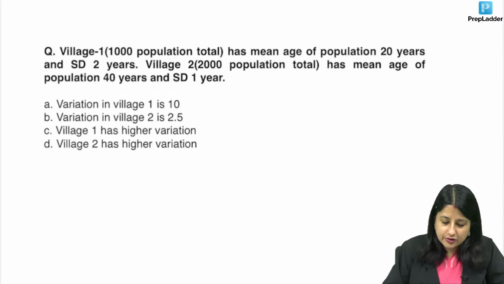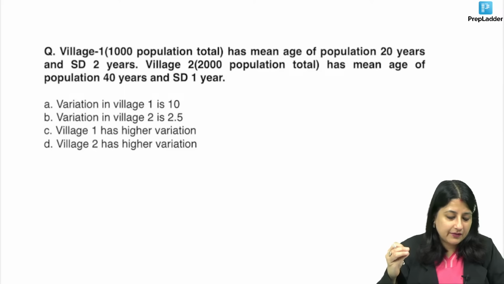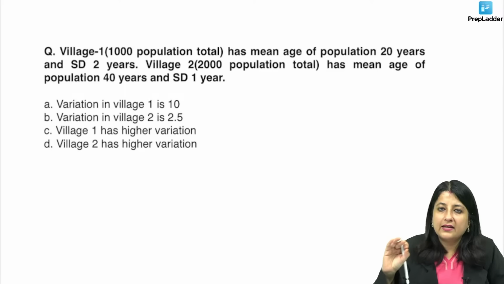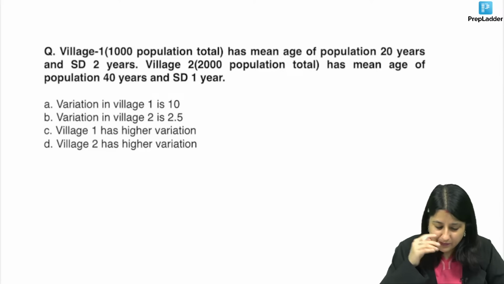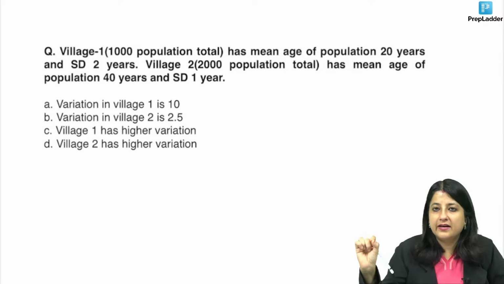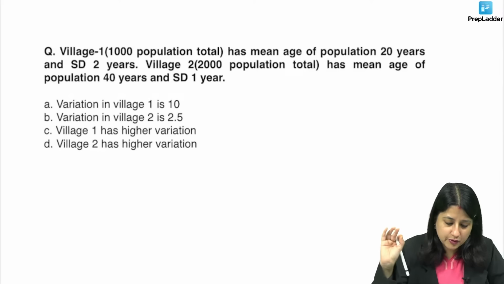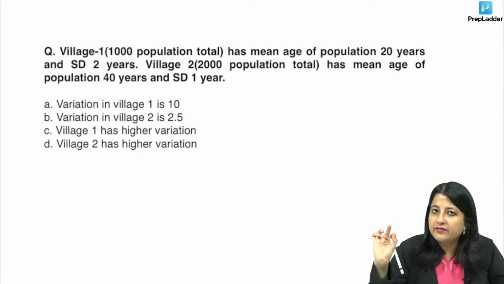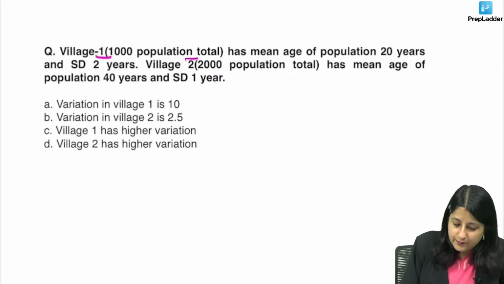Again a calculation. For this, I have not told you which options are correct. You have to calculate each one and tell me whether option A is correct, whether option B is correct, whether option C is correct, whether option D is correct. Now what I wanted to revise over here was, you were given a village, its total population, mean age and standard deviation.